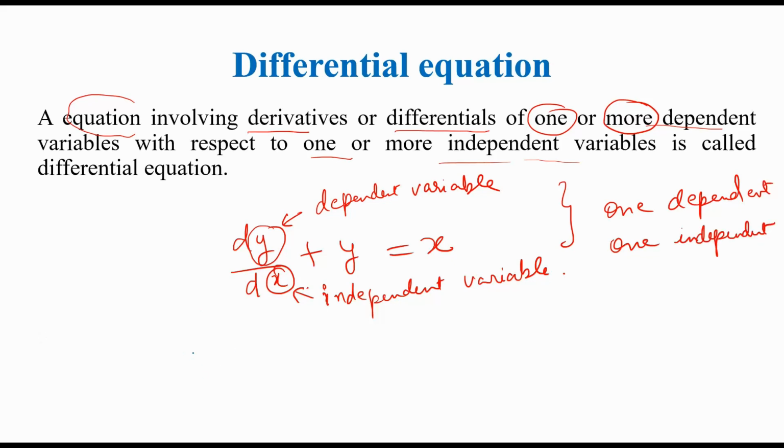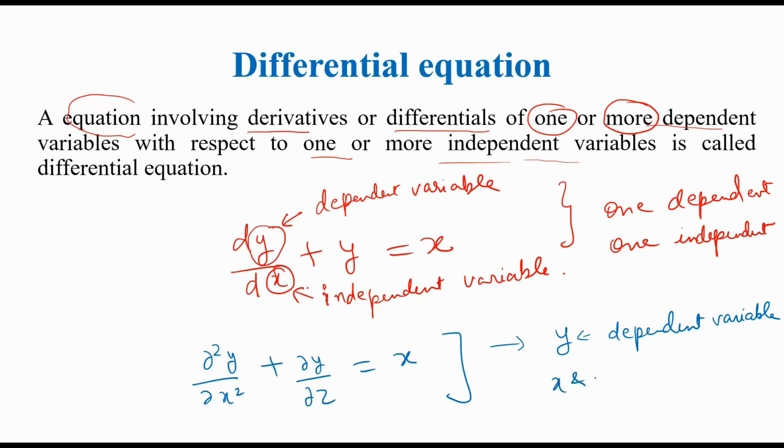So I'll write another differential equation. This is another differential equation which is particularly called a partial differential equation. Here you can see that y is your dependent variable and x and z are independent variables. That means that this variable y depends on the two variables x and z. That means I am saying that y is a function of x and z.